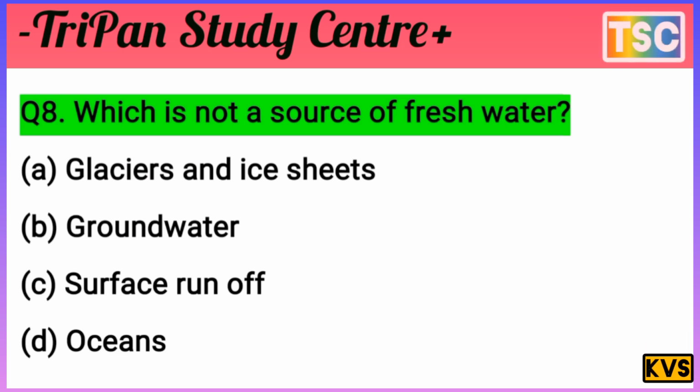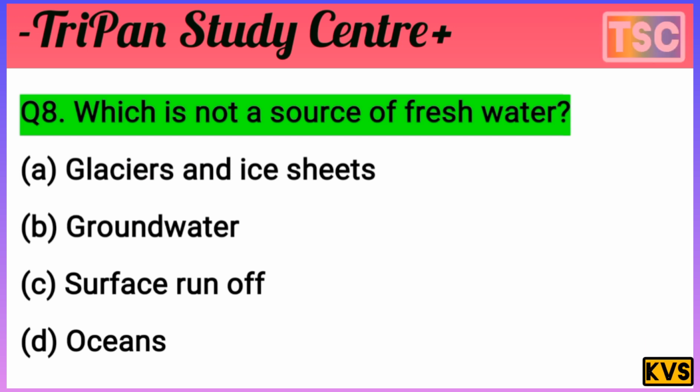The options: A, glacier and ice sheet; B, groundwater; C, surface runoff; and D, ocean. You know that B is already rejected here. The competition is between options A, C and D. I give you a few seconds to test your knowledge first.